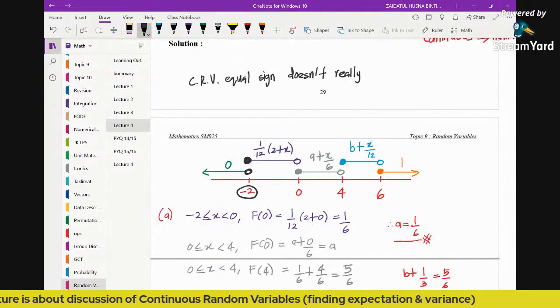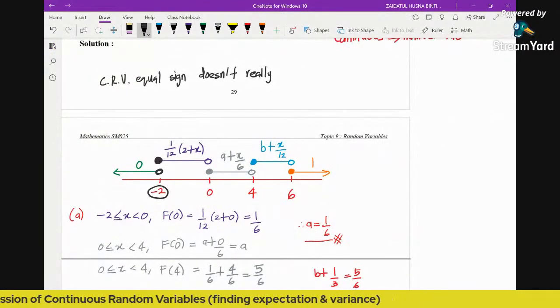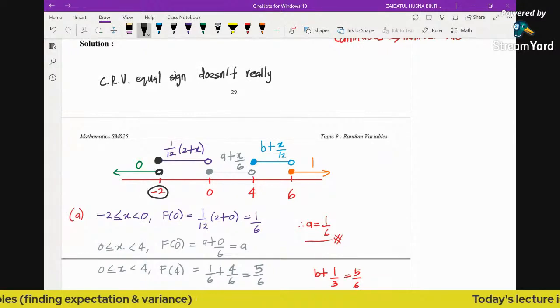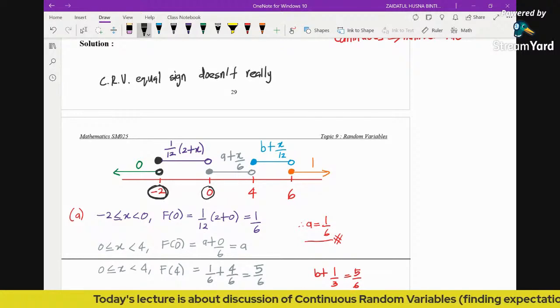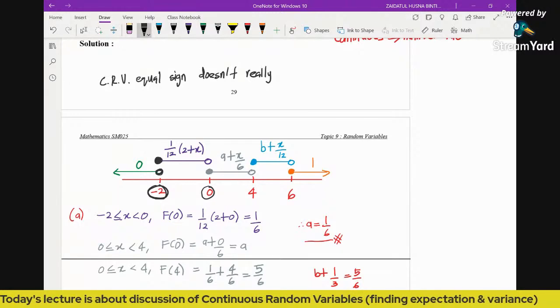Coming back to our example here, even though you have a dense circle here and an empty circle, it does not really matter. What we know is that there are two functions defined at this particular value of x. The same thing applies here: at x equals 0, there are two functions defined.